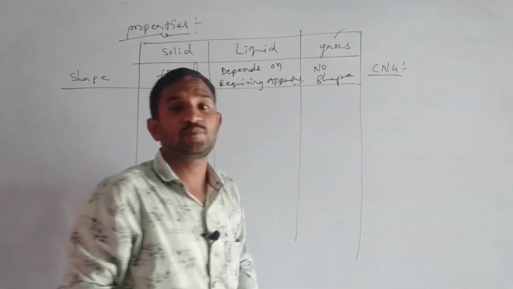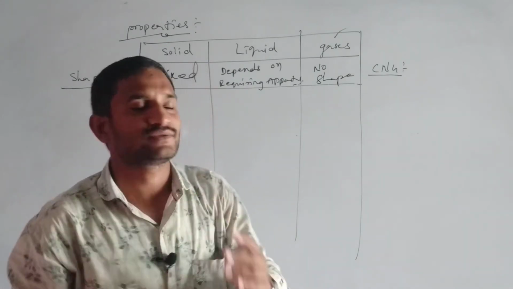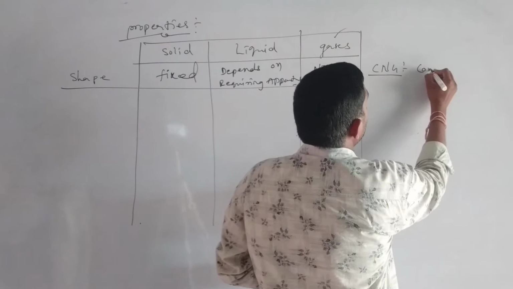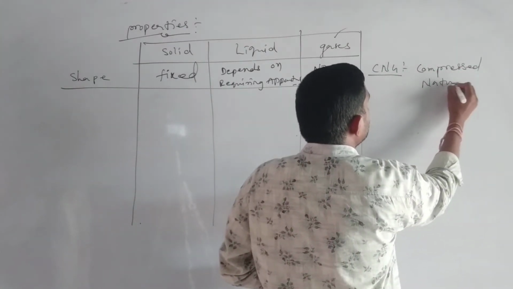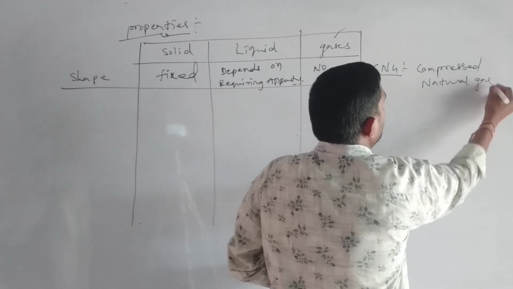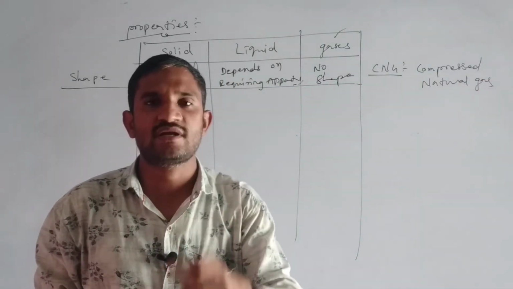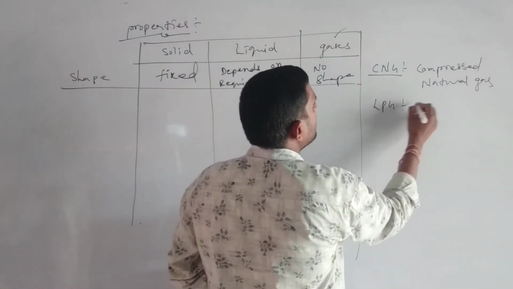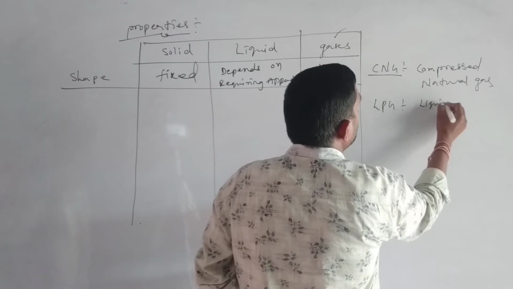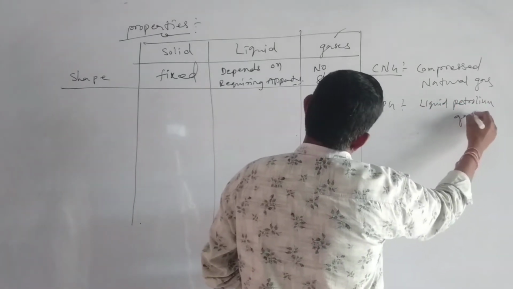CNG: expand CNG, compressed natural gas. LPG: liquid petroleum gas. CNG means compressed natural gas, LPG means liquid petroleum gas.